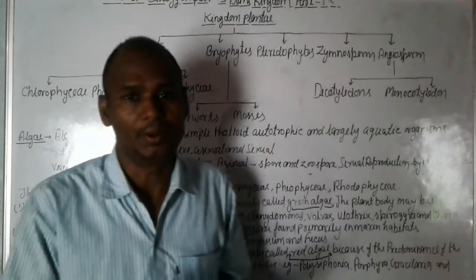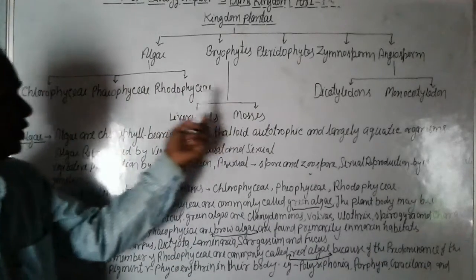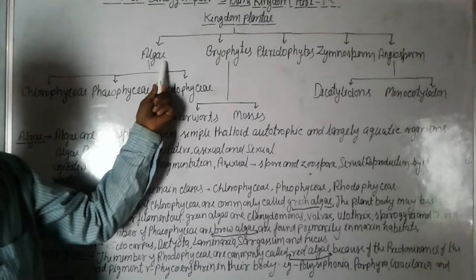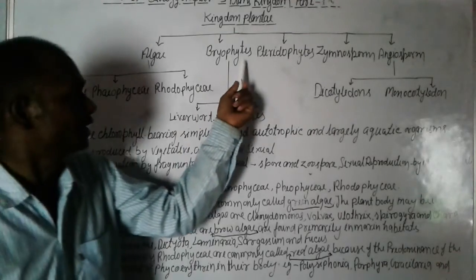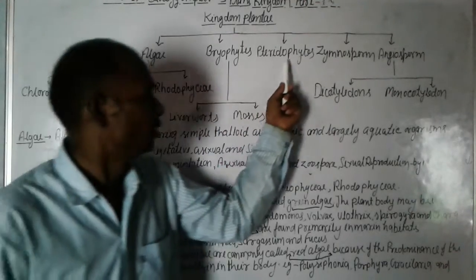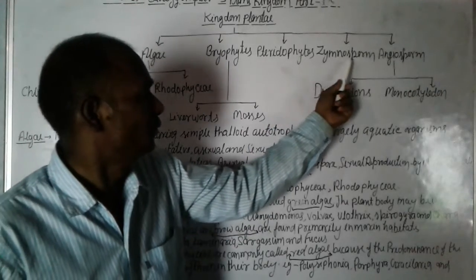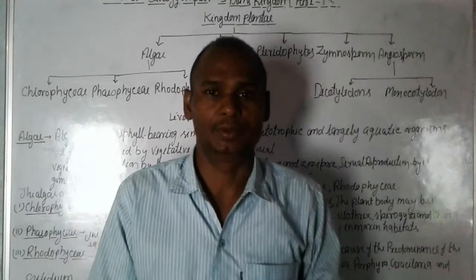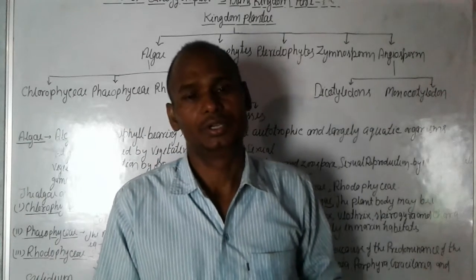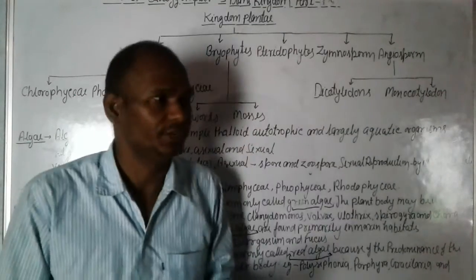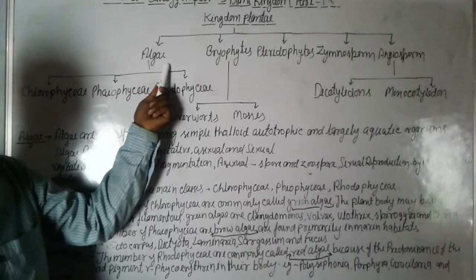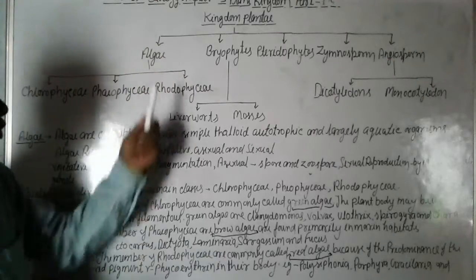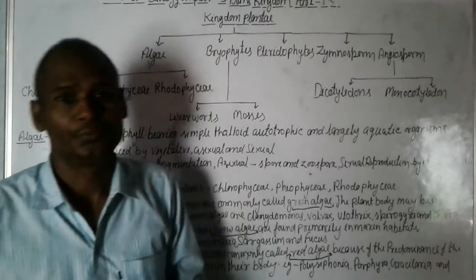The kingdom Plantae is classified into 5 main parts. First is algae, second is bryophytes, third is pteridophytes, fourth is gymnosperm and fifth is angiosperm. In this video we discuss mainly algae and their classification. So let us start now.